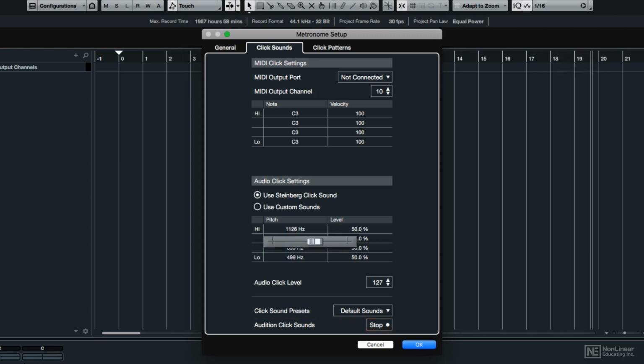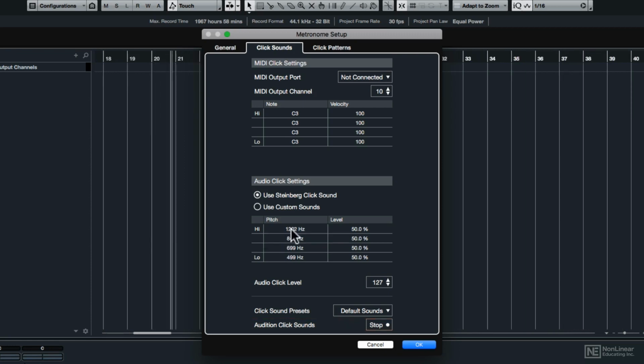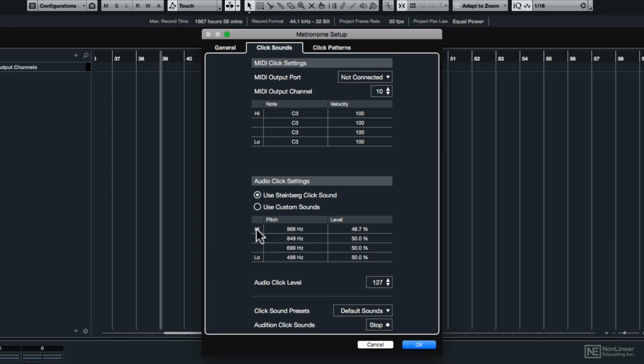So if you wanted the high to be much higher, or even really high, you can do that, but I'll drag that pitch back down. And then by clicking on the level, you can change the level of each of those counts. Now you'll notice that I've been saying counts, and you can see that there are 4 different counts. We'll get to that in just a moment.